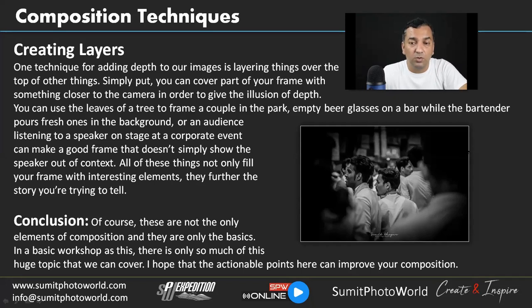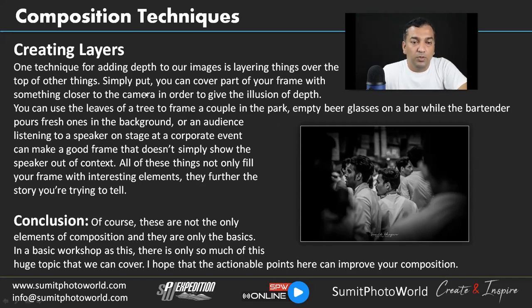If balance is not there, you can see the image, but your eyes will not stay on the subject. They will keep revolving around the different elements in the frame. So creating balance is key to any composition.